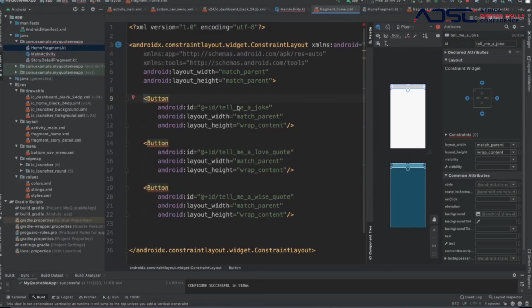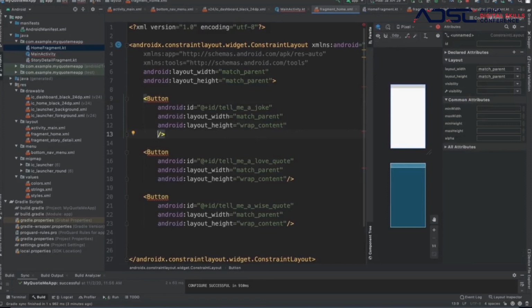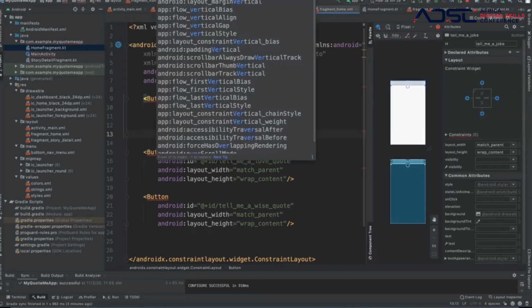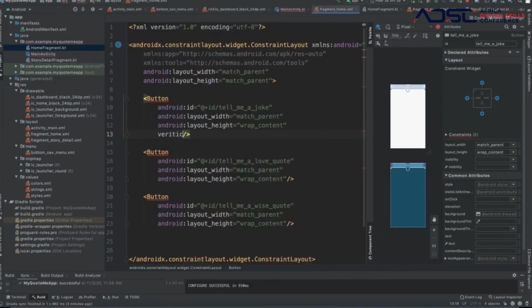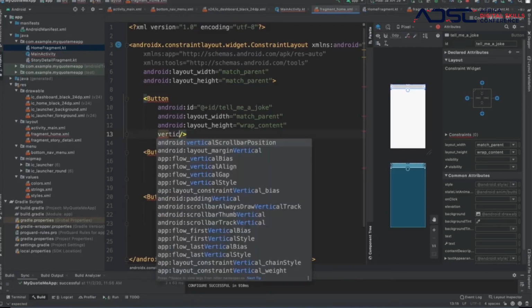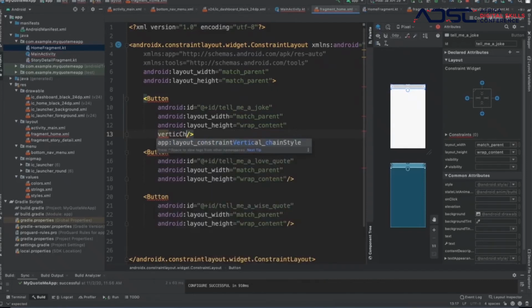Since it's in a constraint layout, remember we need to position these views or these buttons. And then what are we going to do? We're going to say, okay, position yourself in the middle, right? And then how we're going to do that is we are going to use something called a vertical chain. Some of these are going to be confusing to you now, but later when you run through it, you could do a search on what a vertical chain is.